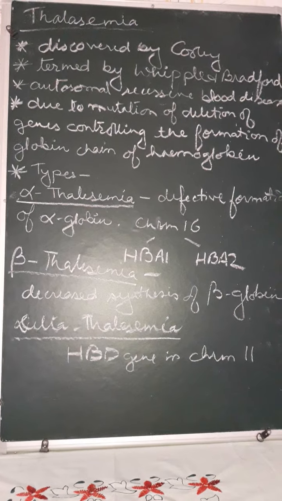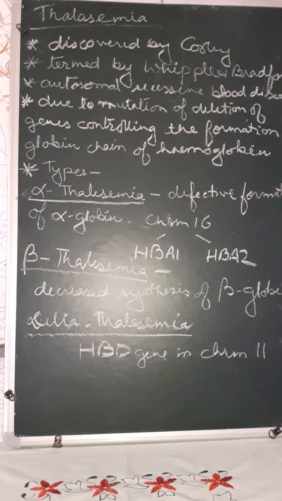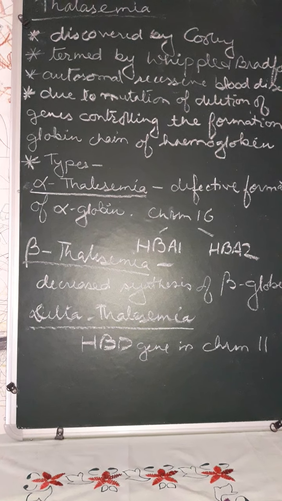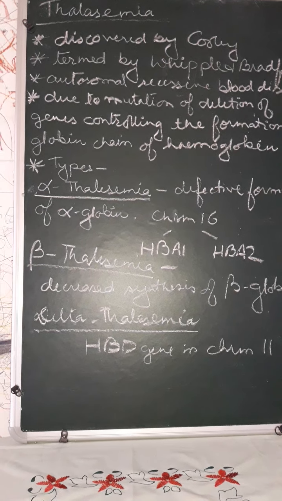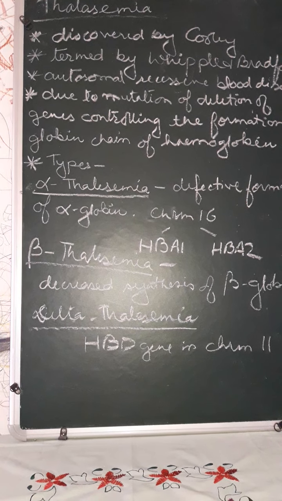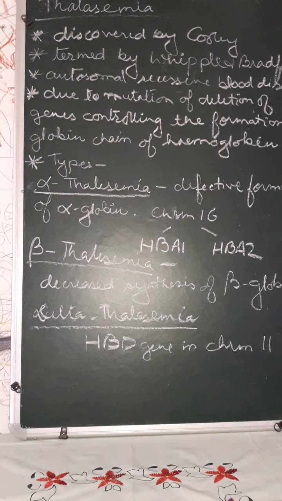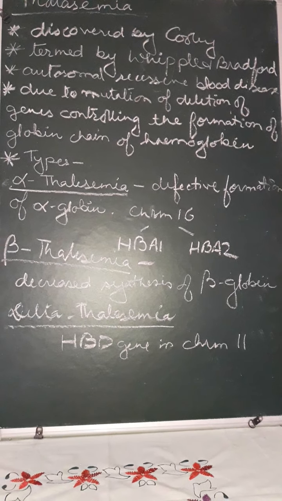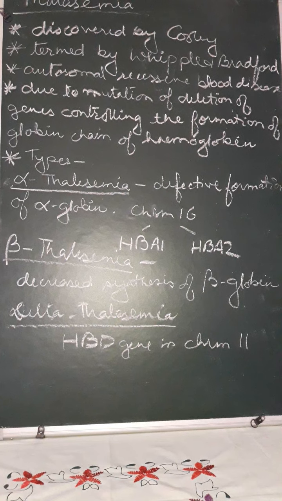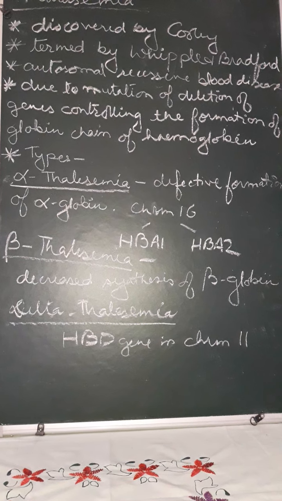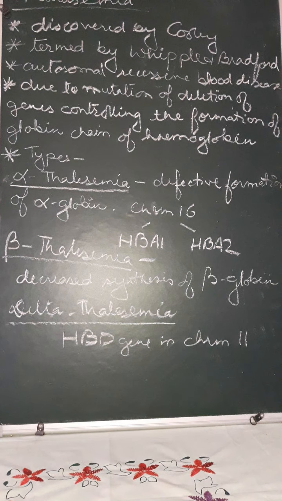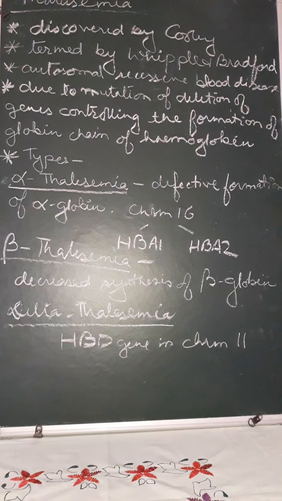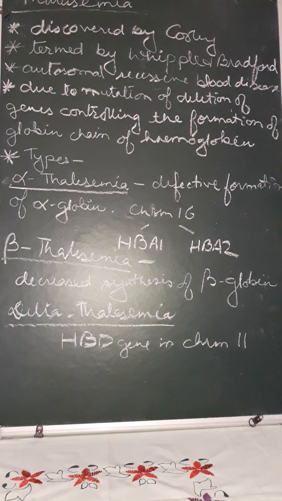The next disease that we will discuss is thalassemia. Thalassemia was discovered by Cooley and was termed by Whipple and Bradford. This is mostly prevalent in the Mediterranean regions. It is an autosomal recessive blood disease, occurring due to mutation or deletion of genes that control the formation of the globin chain of hemoglobin. The globin chain consists of alpha and beta subunits, so if there is a defect or mutation in these genes, anemia occurs.